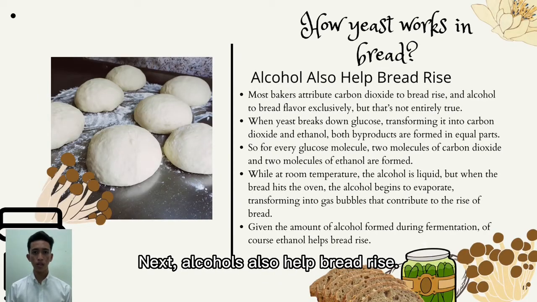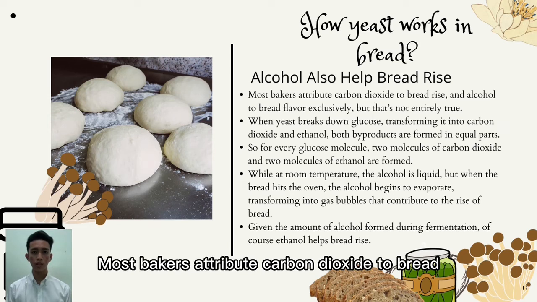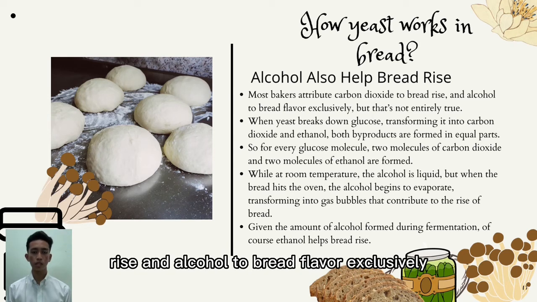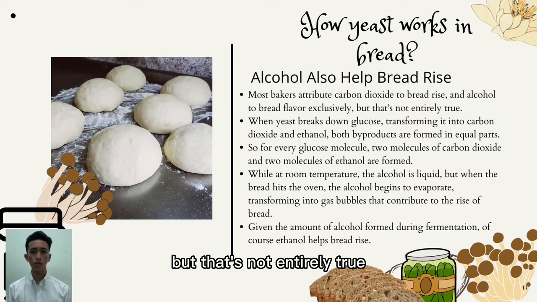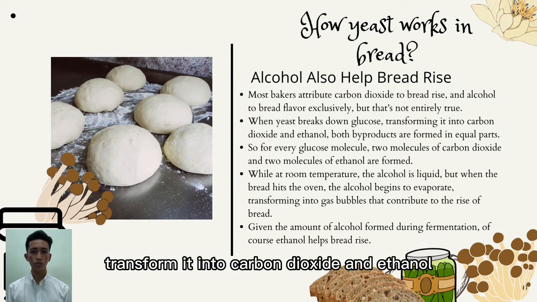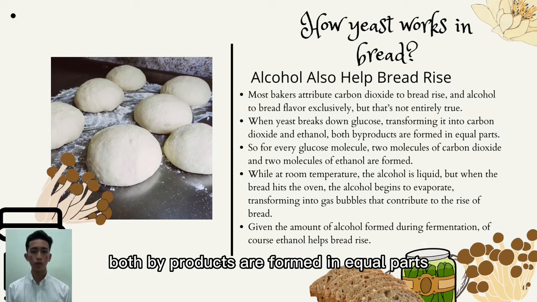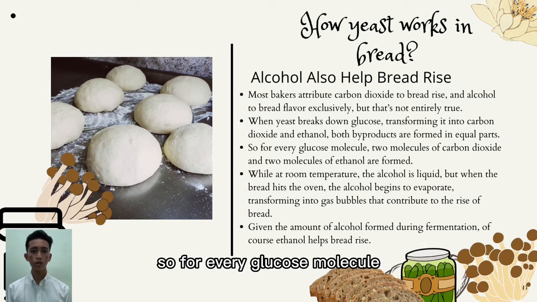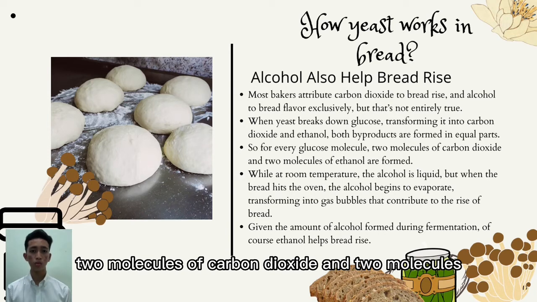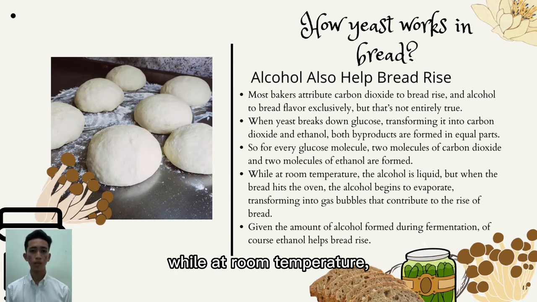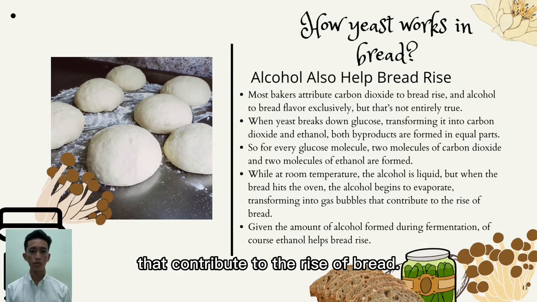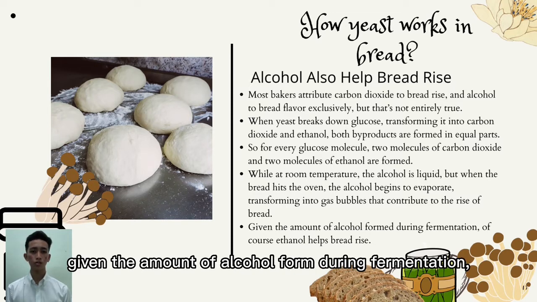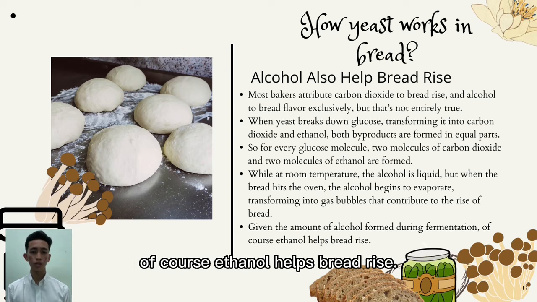Next, alcohols also help bread rise. Most bakers attribute bread rise to carbon dioxide and bread flavor to alcohol exclusively, but that's not entirely true. When yeast breaks down glucose, transforming it into carbon dioxide and ethanol, both byproducts are formed in equal parts. So for every glucose molecule, 2 molecules of carbon dioxide and 2 molecules of ethanol are formed. At room temperature, the alcohol is liquid. But when the bread hits the oven, the alcohol begins to evaporate, transforming into gas bubbles that contribute to the rise of bread. Given the amount of alcohol formed during fermentation, of course, ethanol helps bread rise.